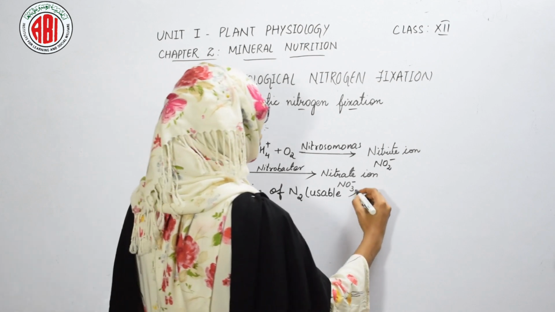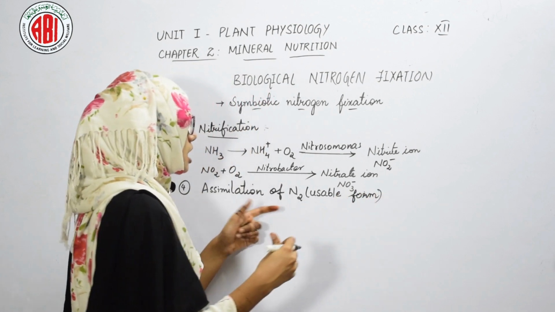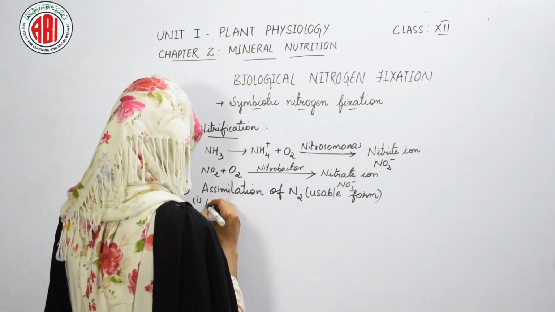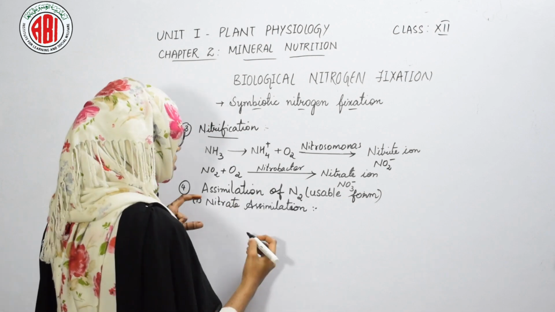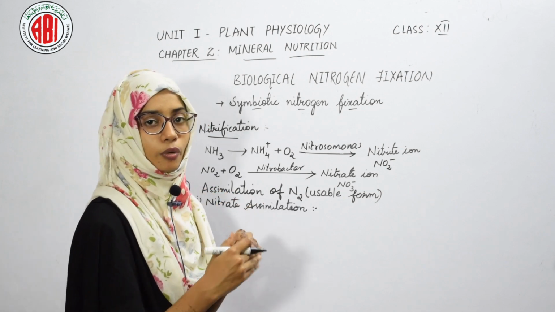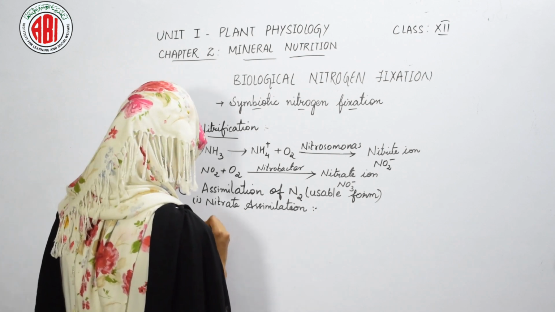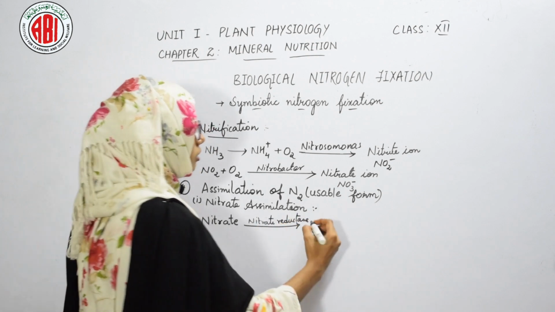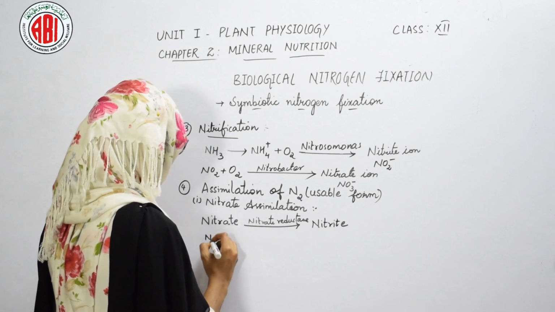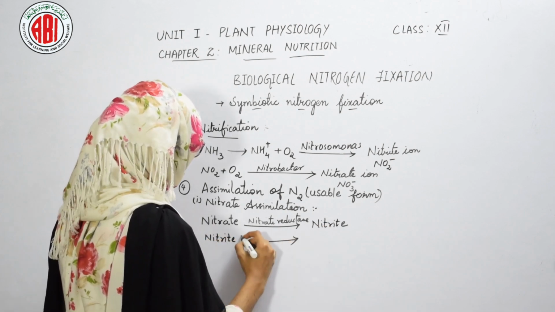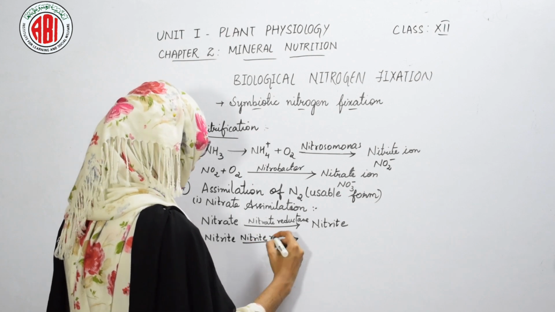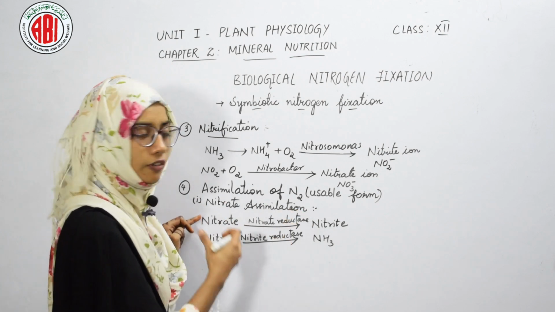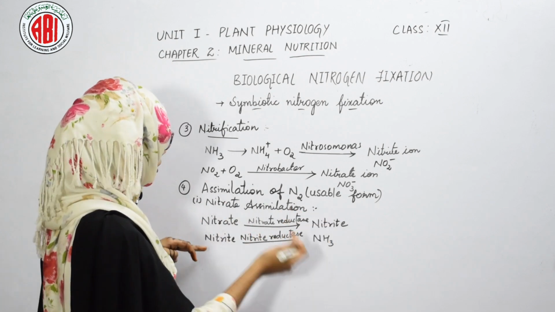Let us move to the next step, assimilation of nitrogen. In this step, we see how these usable forms are used by the plants. This step includes some sub-steps. The first one is nitrate assimilation, about how nitrate is reduced. The enzyme nitrate reductase reduces nitrate to form nitrite, and nitrite in the presence of the enzyme nitrite reductase is reduced to ammonia.